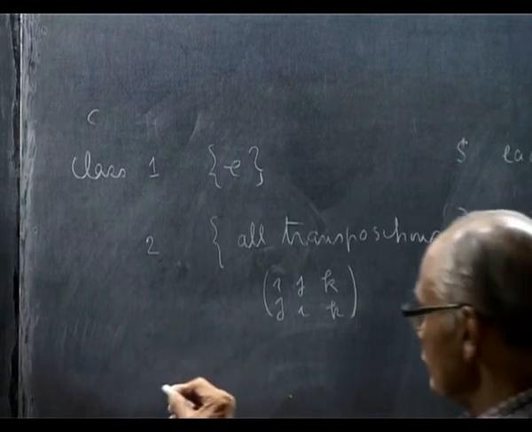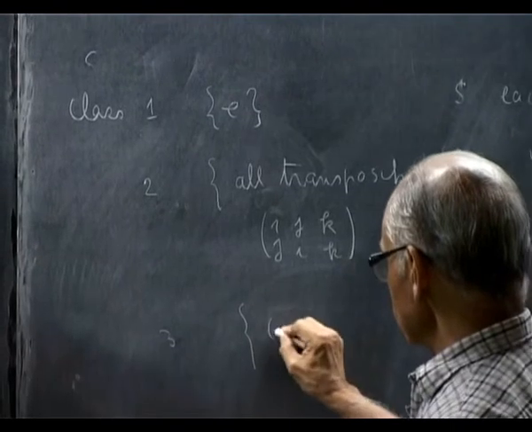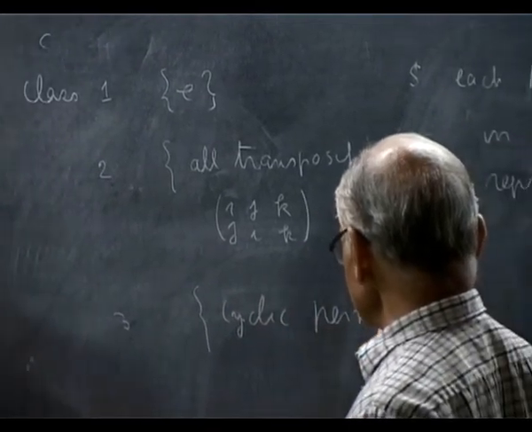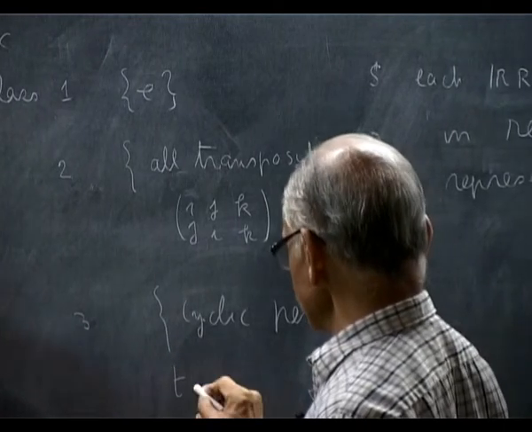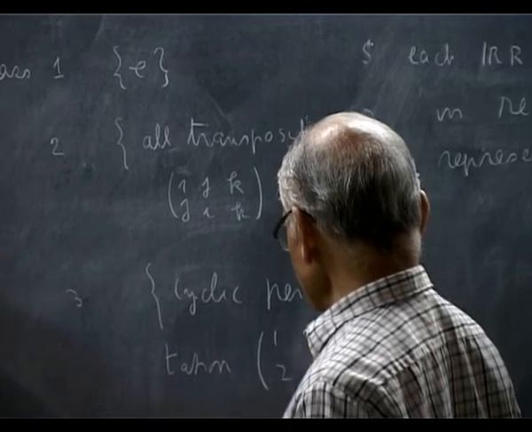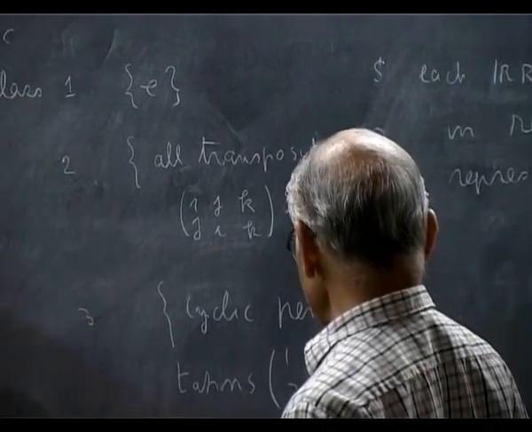And class 3 is the cyclic permutations, namely (1 2 3), (2 3 1), and all the cyclic permutations.